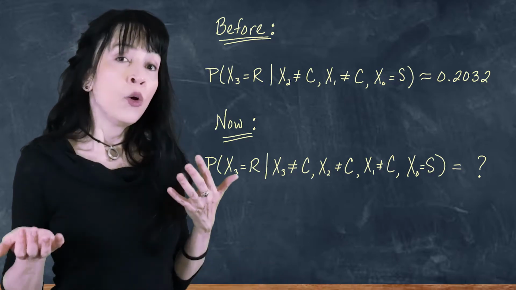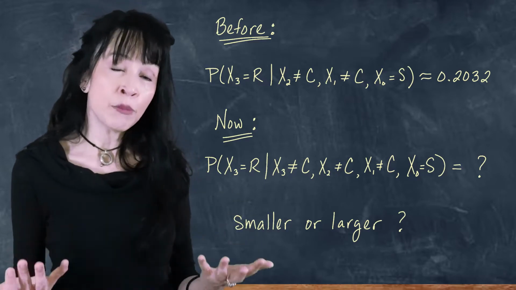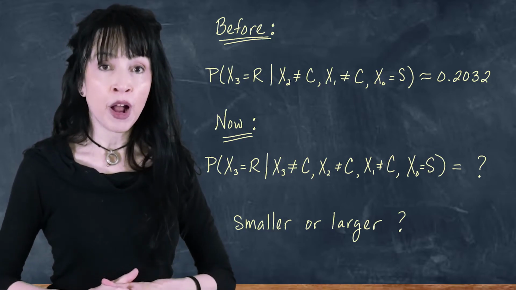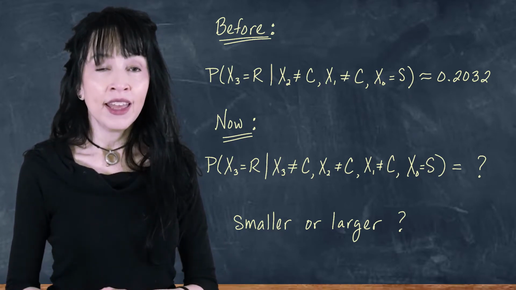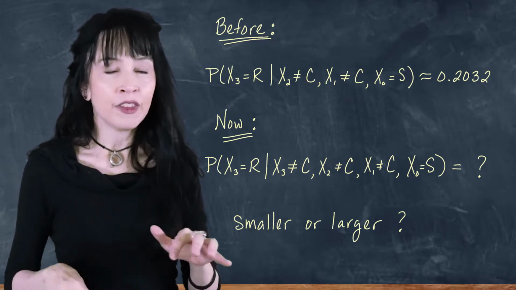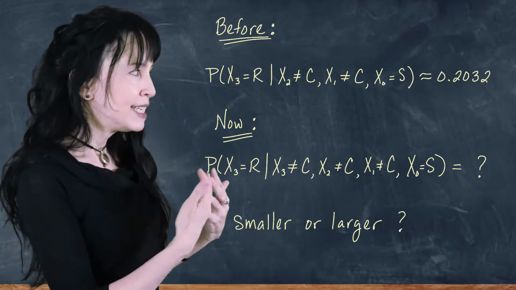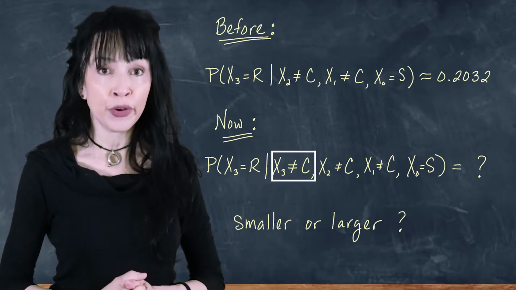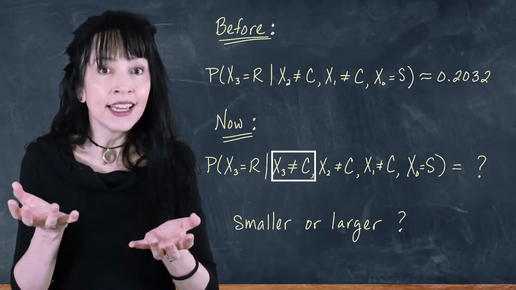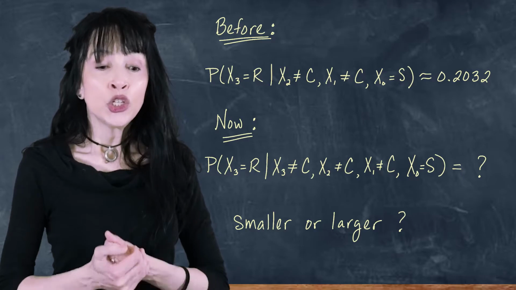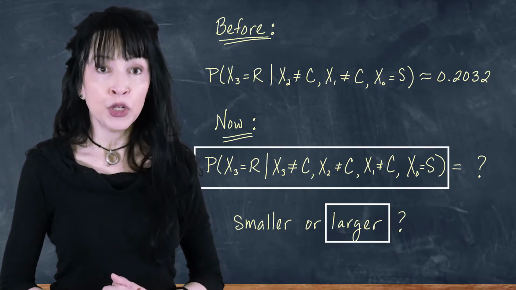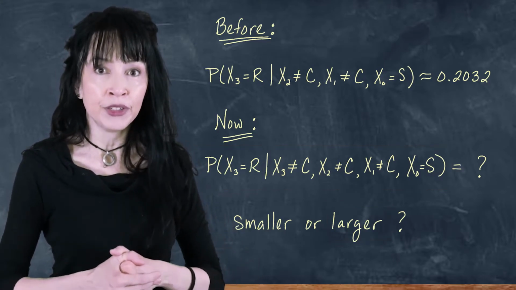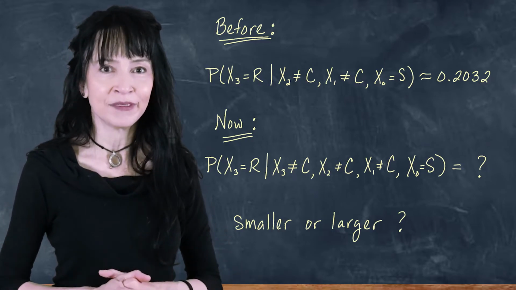So before doing this, which one of these probabilities would you expect to be smaller and which one would you expect to be larger? Both of them are computing the probability that it's raining on Thursday, and with one exception, we have all of the past information the same. But for the second event, we have already ruled out cloudiness for Thursday, making rainy and sunny more likely than they were before. So I definitely expect this second probability to be larger than the first probability. And that first probability was 0.2032. So keep that in mind for the comparison.